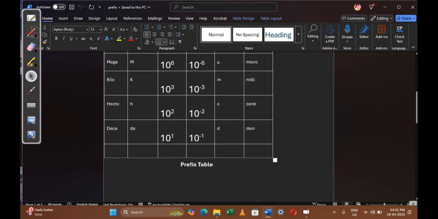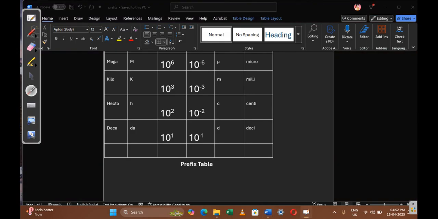Prefixes of these powers are given here. 10 power minus 1 means deci, 10 power minus 2 means centi, 10 power minus 3 means milli, 10 power minus 6 means micro.